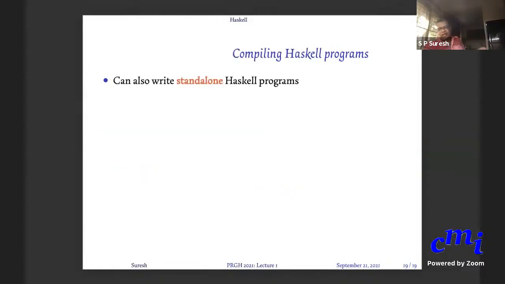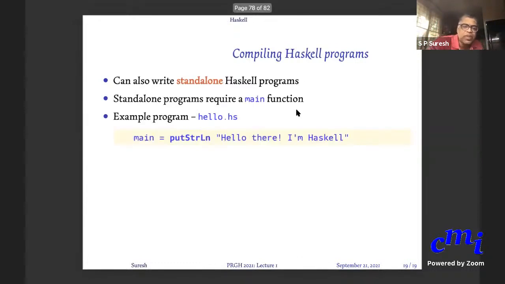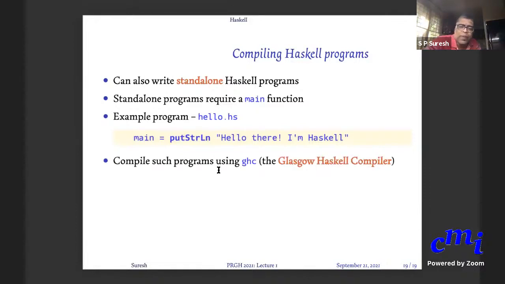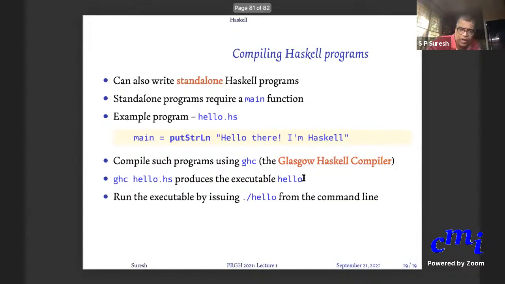Or you can also write standalone programs which you can compile using what is called GHC. These programs should have a main function. This is a very simple Haskell program, a one-line program that is self-contained. You write a program like this and compile it using GHC. I'll illustrate this also in today's class. It will produce what is called an executable file, which you can run directly, and I will tell you what running means.